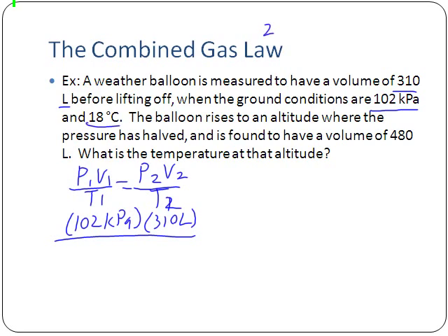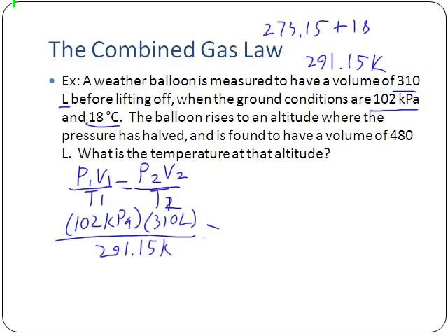So times 310 liters divided by the original temperature, which is 18 degrees Celsius. Once again, 273.15 plus 18 degrees Celsius. Doing this gives us 291.15 kelvins. And we've got that equals P2.